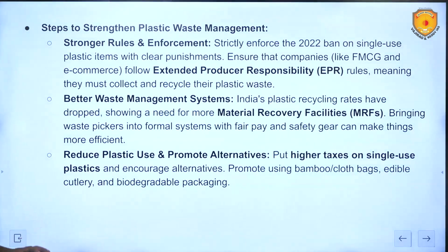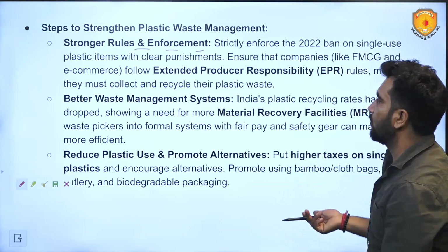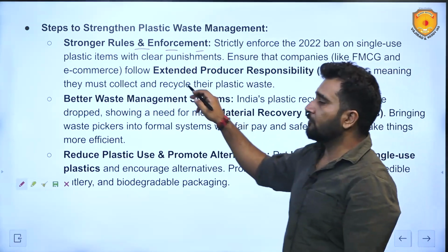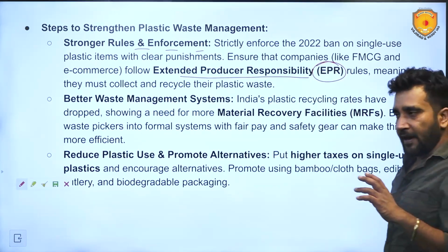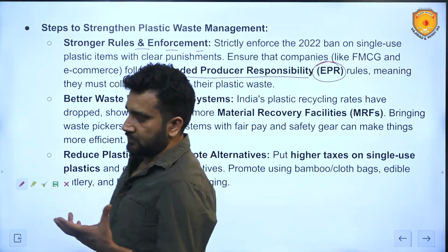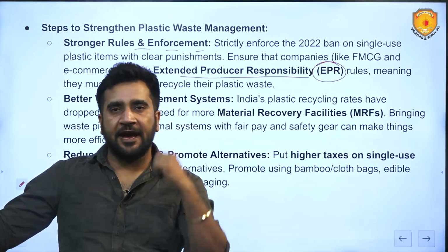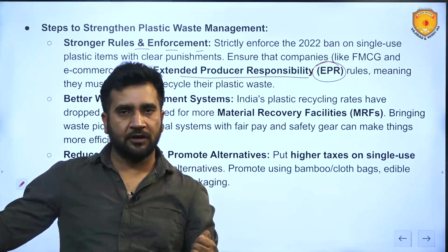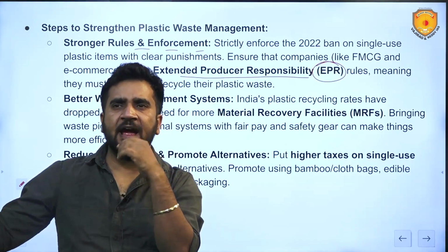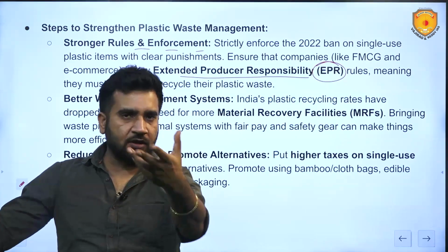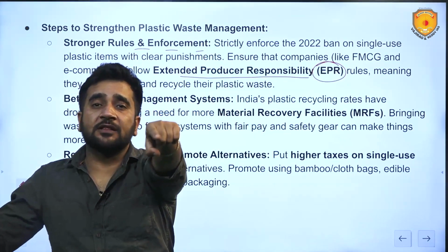Now, steps to strengthen plastic waste management. Stronger rules and enforcement should be done. Obviously, this has to be there. One provision is extended producer responsibility, EPR. Means the manufacturer, let's suppose an electronic company, Philips, is the producer. And it produces, let's suppose, a hair dryer. And the hair dryer has a plastic body. I buy it and I use it for 5 years, let's suppose. And when I have to dispose of it, I will dispose of it as e-waste. So Philips has that responsibility to recycle that.